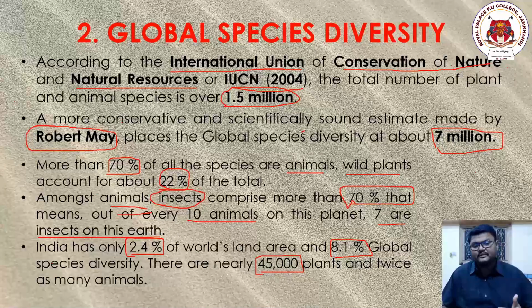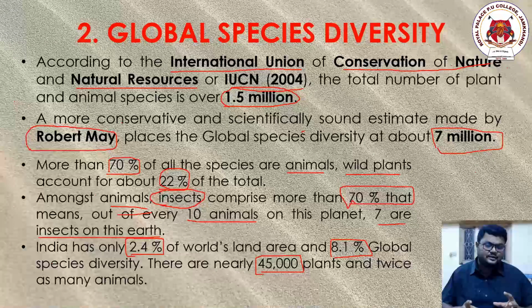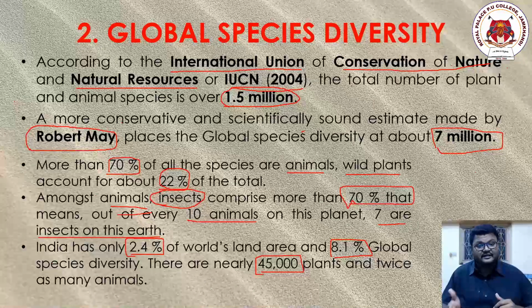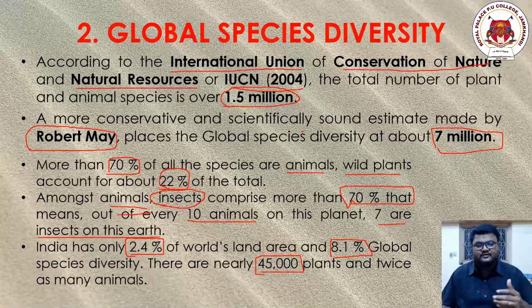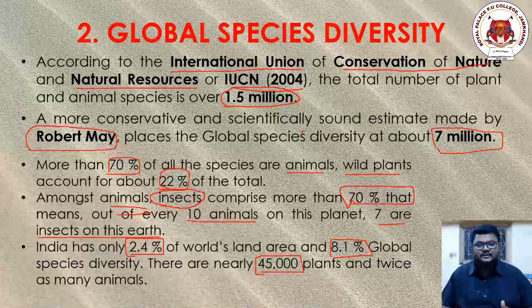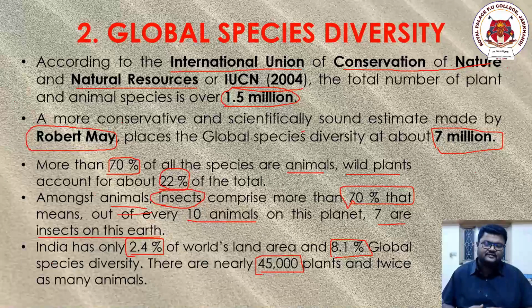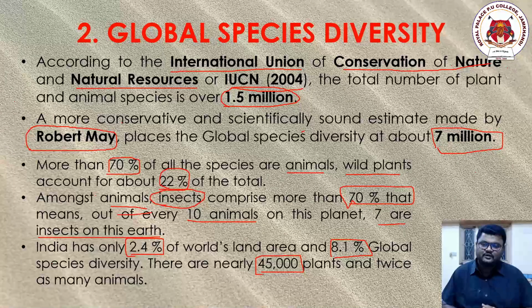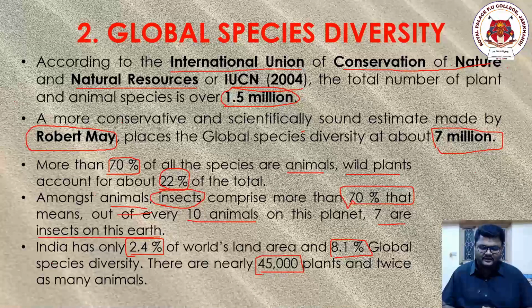Now, out of this 7 million, the consideration goes to plants and animals. The highest number of species is found in animals and the lowest in plants. Animals occupy 70% of the 7 million and plants 22%.